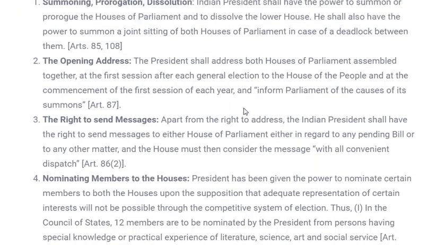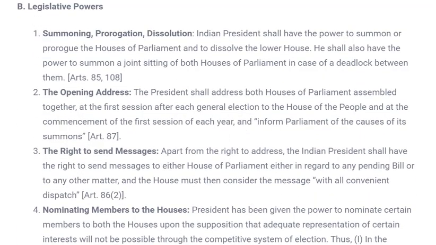Now moving to the next, the legislative power of the president. What are the legislative powers? Legislative simply means forming of laws, or the body which forms laws. What are his roles in those bodies? He has the power of summoning, prorogation or dissolution.